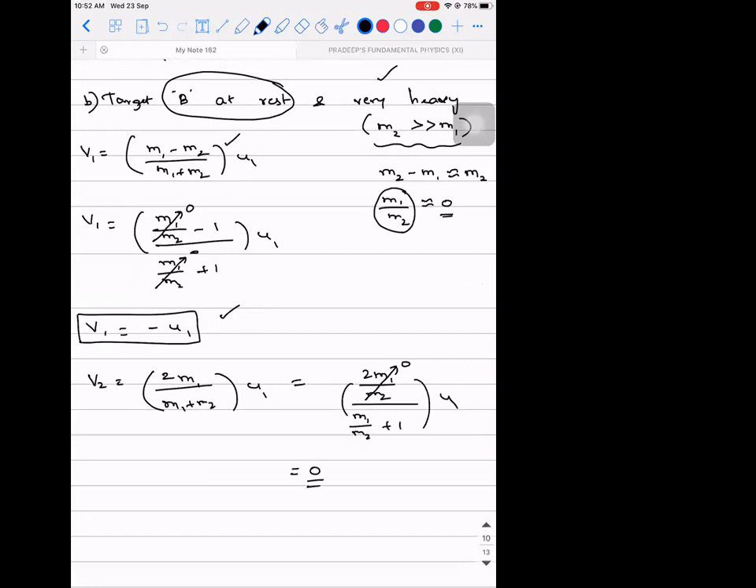So what is the meaning of this? The heavier object is still going to continue to be at rest. Obviously, right? When you throw a ball towards the wall, the wall stays at its same place. Only the ball is getting rebounded. So this is what happens. I hope you're able to relate it to the real-time scenario as well.